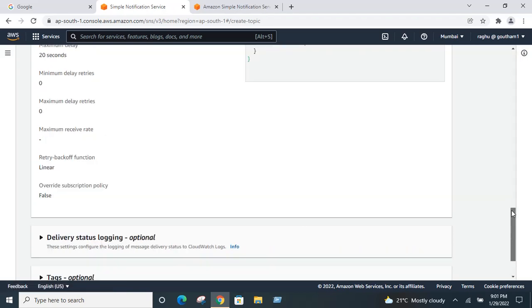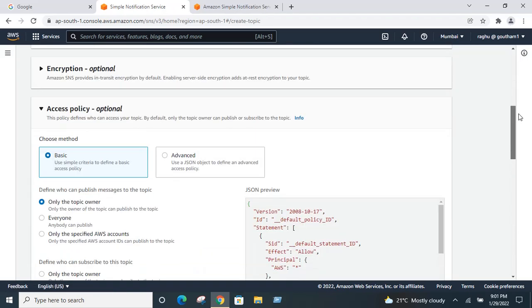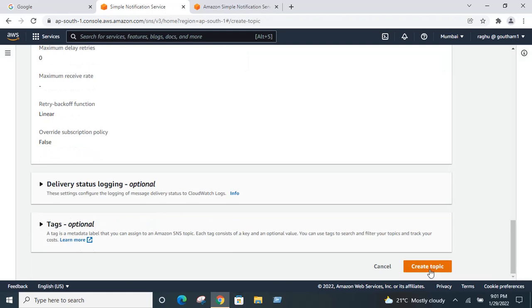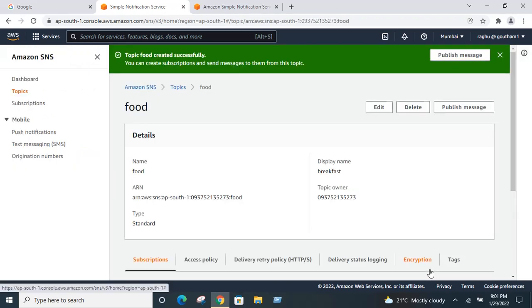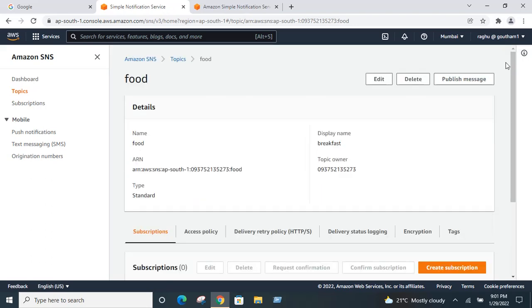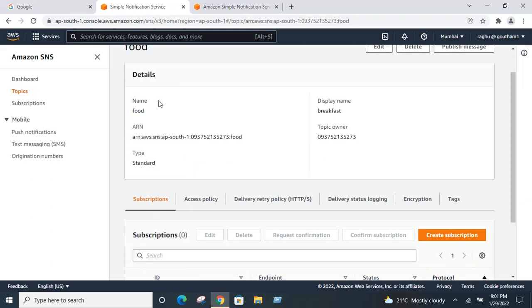Okay, so now you can click on create topic. Okay, now see here, I have successfully created the topic. So this is the topic dashboard. See here, this is the name of the topic, that is food. The display name is Breakfast, that is the subject. And what is the ARN? Amazon will provide one ARN for each service. Whatever resource you create in AWS, it will provide you the ARN for that resource.